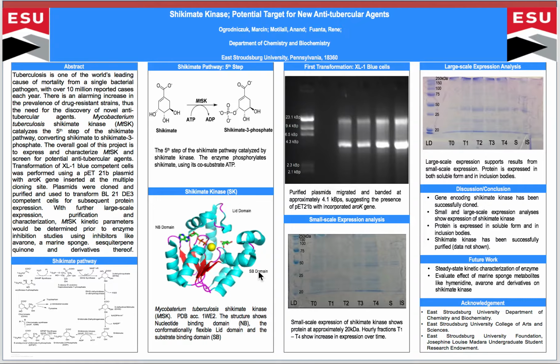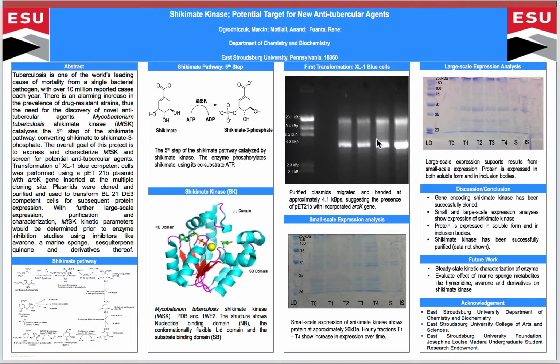Our initial methods entailed a series of bacterial transformations using XL1 blue cells and DE3 gold cells. These were transformed using pET21b plasmids with an aroK gene inserted into the multiple cloning site. Our first transformation was deemed successful as we begin to see banding around 4100 base pairs, seen here. This is consistent with what we'd expect as it corresponds to the molecular weight of the pET21b plasmid with an incorporated aroK gene. This suggests that our XL1 blue cells were successfully transformed with the plasmid.